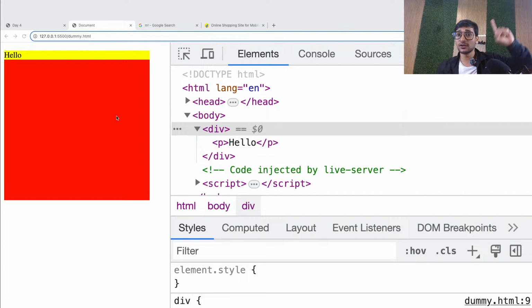Now, I already explained this on the first day, but I'm just giving it just a little bit of idea for all the new people. So guys, this is what happens. Internally, your web page is converted into a tree in the browser, and then browser reads that tree and generates the output like this. Now, that tree is what you call as DOM. That tree is what we call as DOM. Let me give an example.